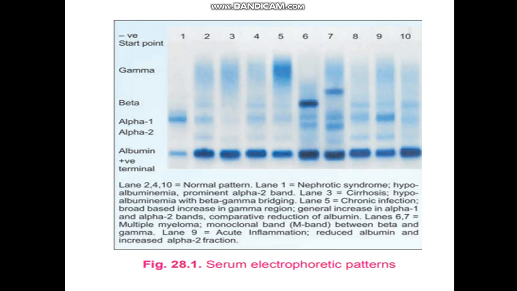The third condition, fibrinogen. If we use plasma instead of serum, we get a prominent band in the gamma region due to fibrinogen. Sometimes this may be confused with the M band.